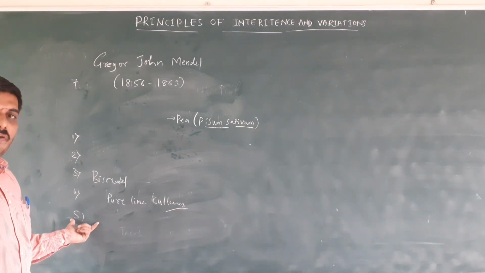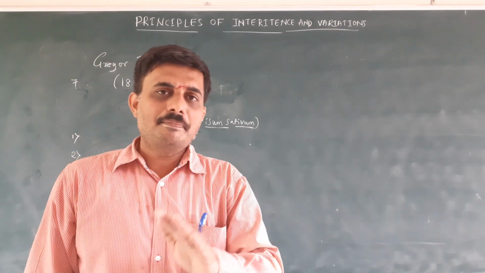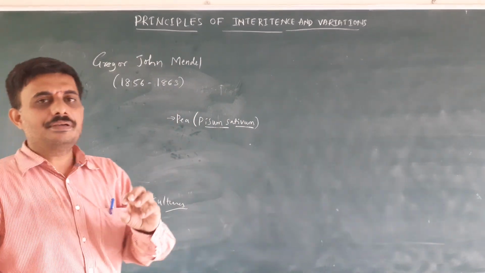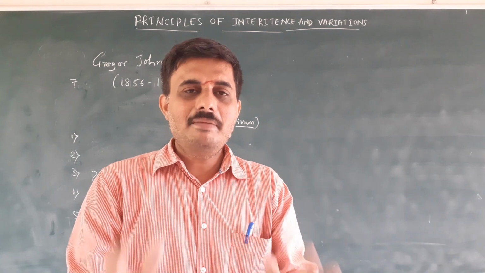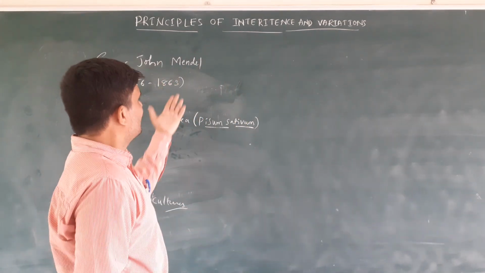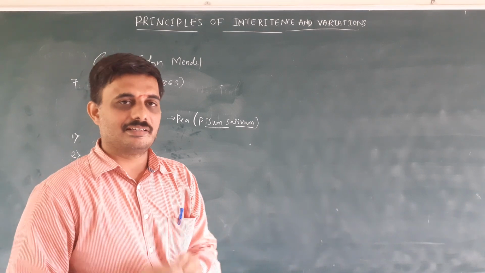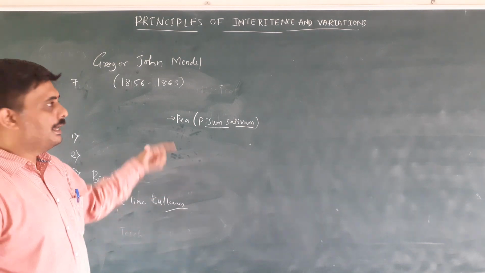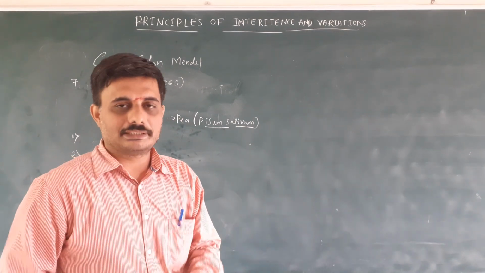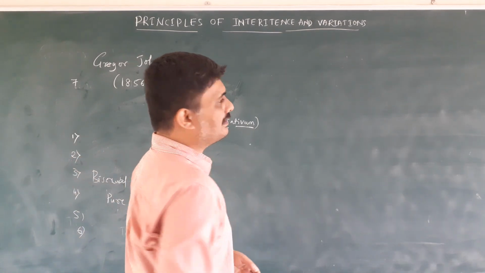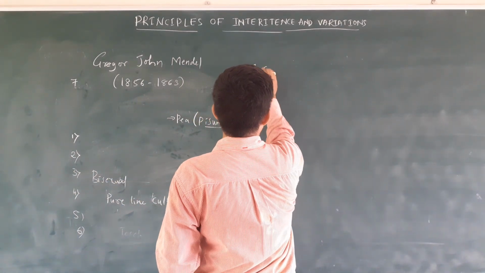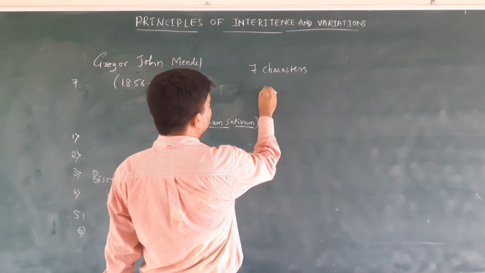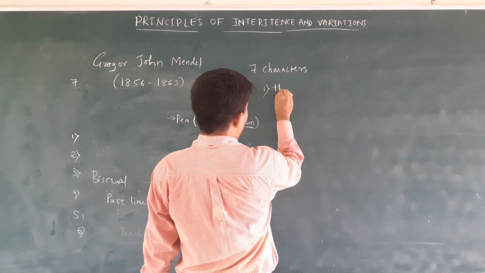The fifth is that it can be cultivated in all climatic conditions. Sixth, it can be cultivated in a small area. Mendel cultivated the pea plant in his garden. So these are the features that made Mendel choose the pea plant for his experiment. He worked with 7 characters of the pea plant. The first character is the height of the plant.